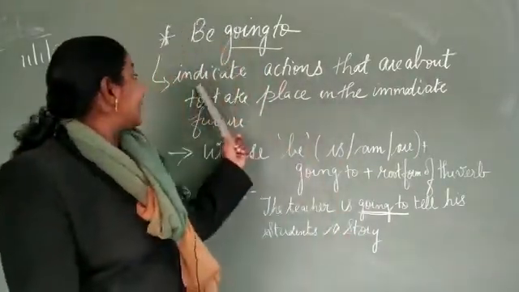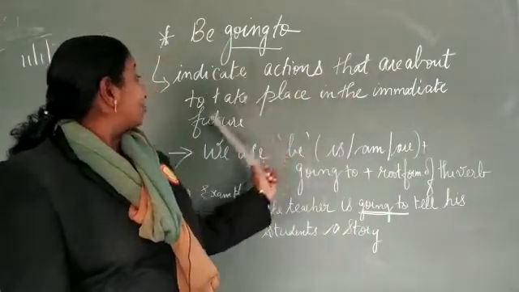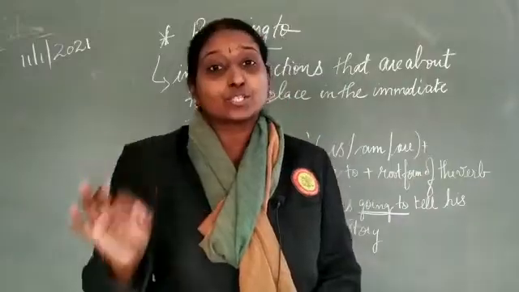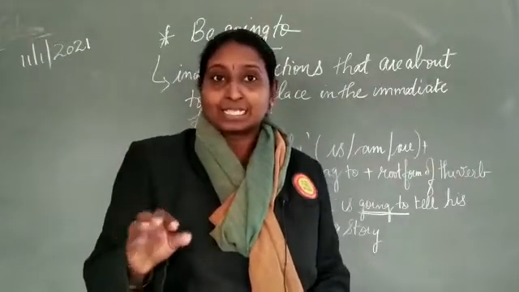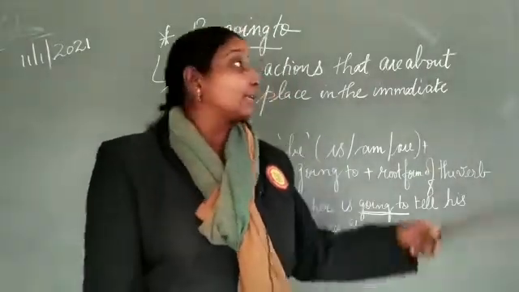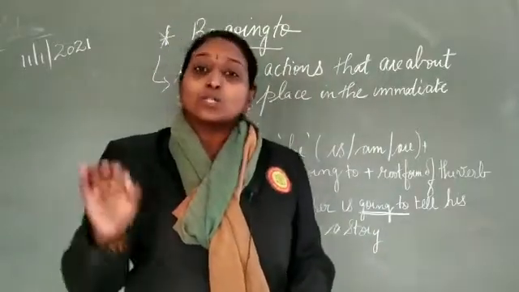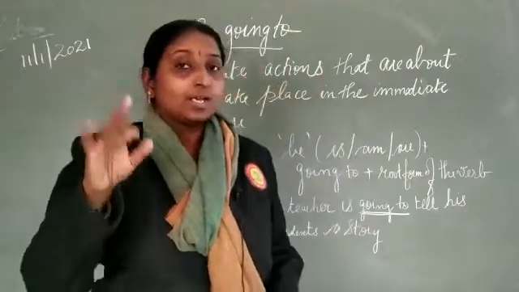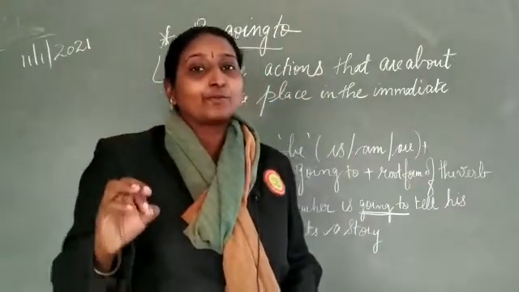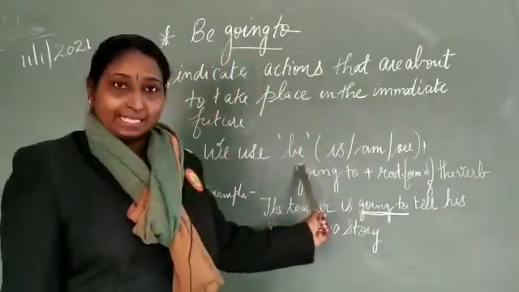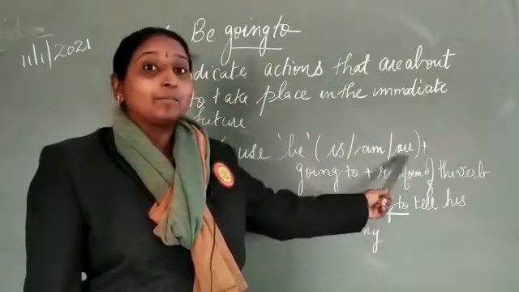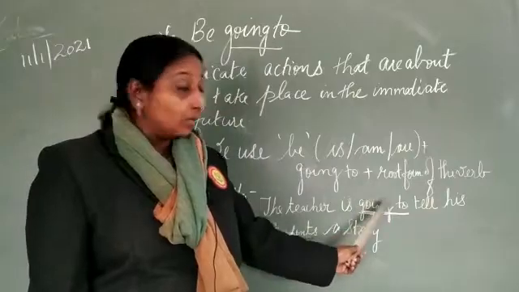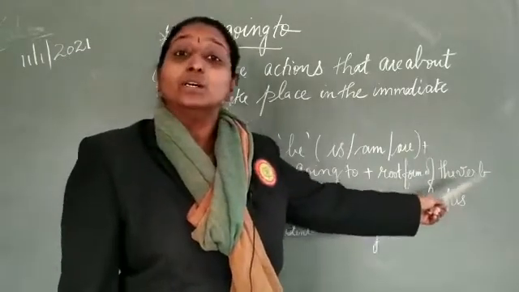So here the definition indicates an action that is about to take place in the immediate future. See, will and shall are already used for the future tense. Along with that, be going to also indicates that the action can take place in future. The most important thing that you have to remember here is we use be in the form of is, am, are plus going to, along with the root form of the verb.